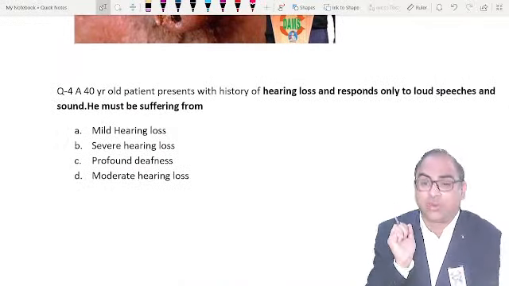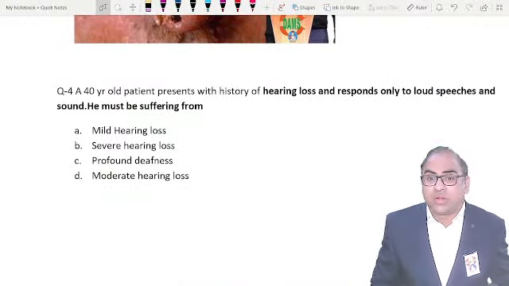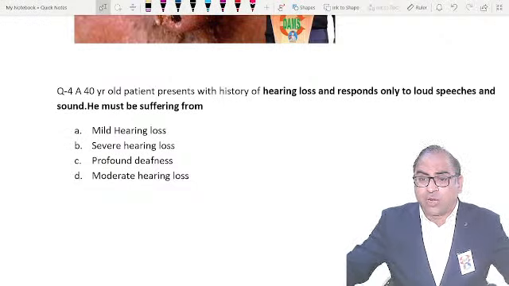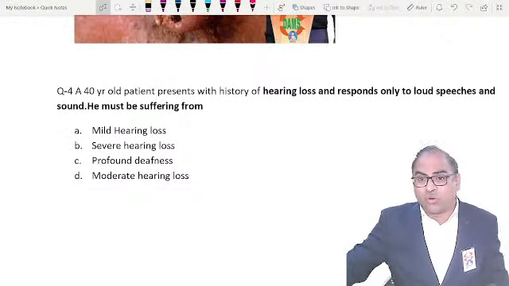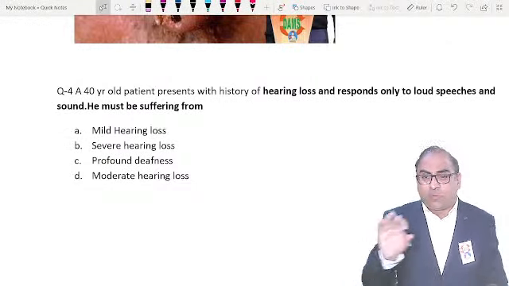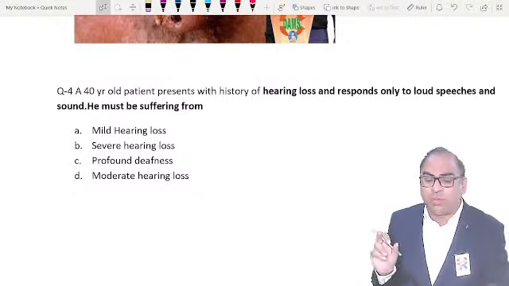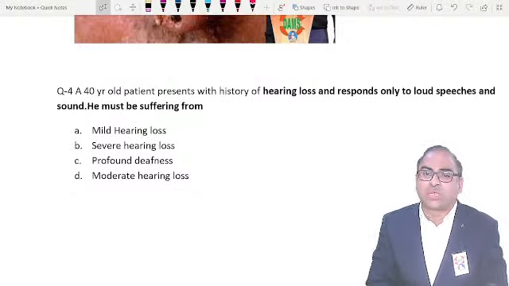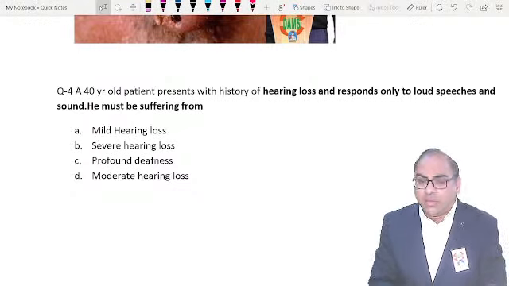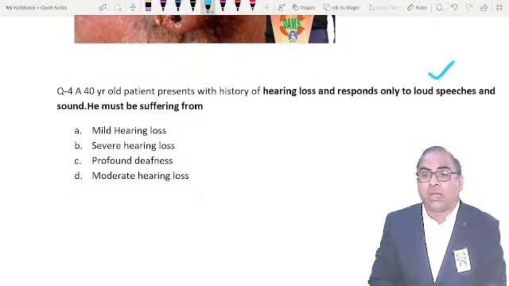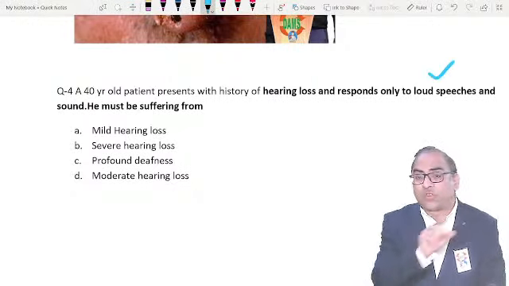This was a tricky question and I want many students to help me in the chat box and reply. Was the question the same or was there any change? A 40-year-old patient with a history of hearing loss was given. The patient was responding only to loud speech or sound.